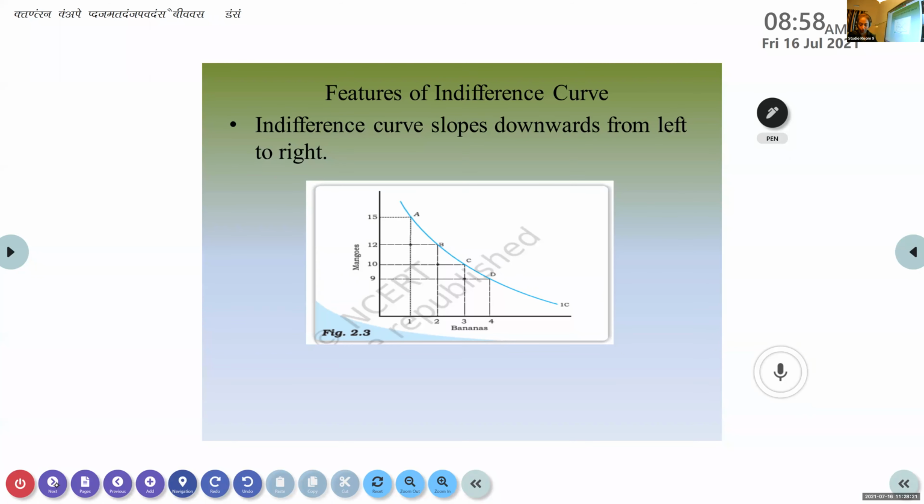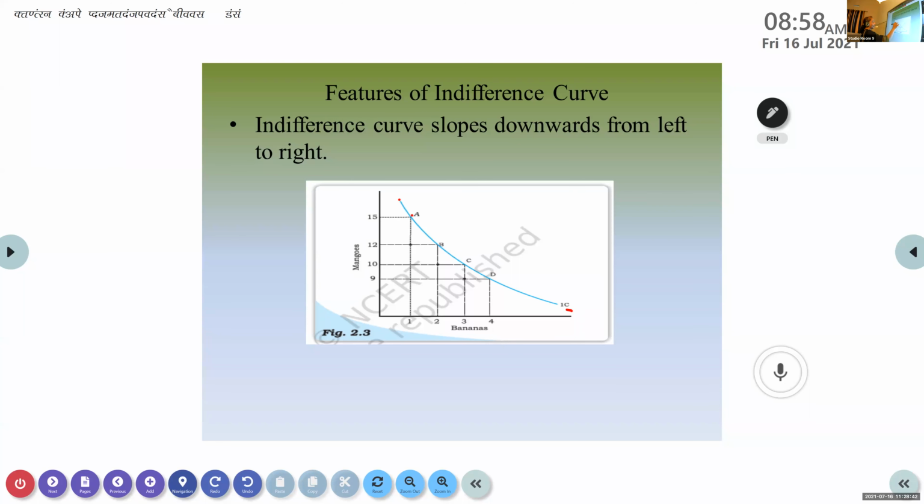Okay, so always you can see in the matter of indifference curve, which is related goods or whatever it is, the indifference curves will be sloping downwards from left to right. Left to right in the sense from this side to this side. That's what we say, from left to right. Why is it so? I told you before.